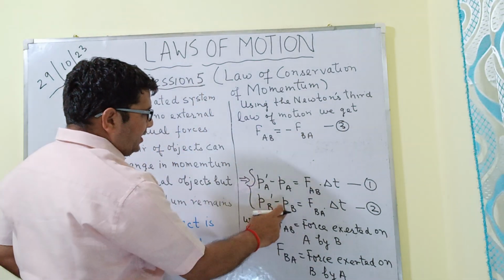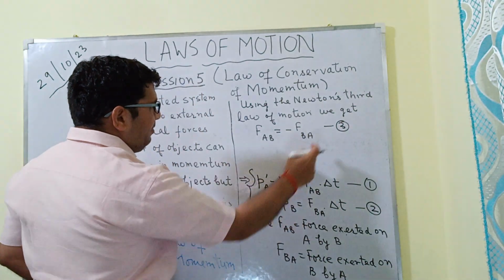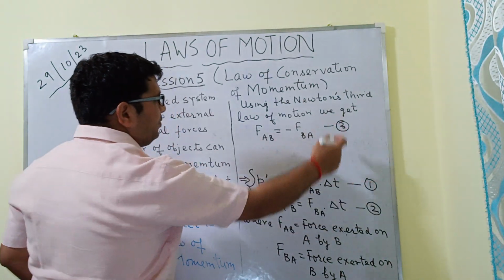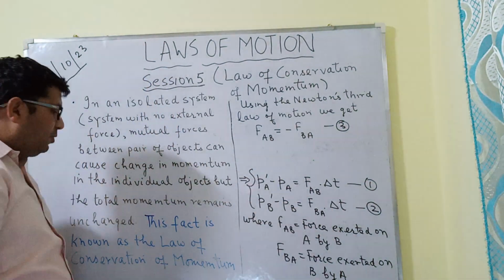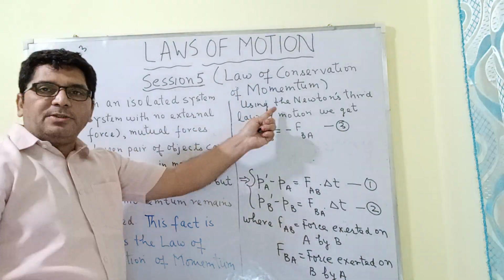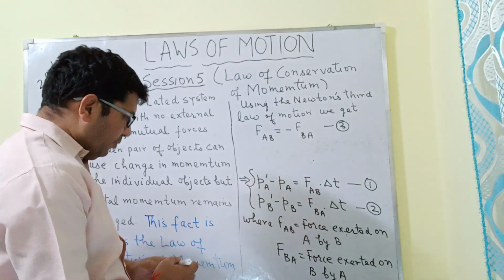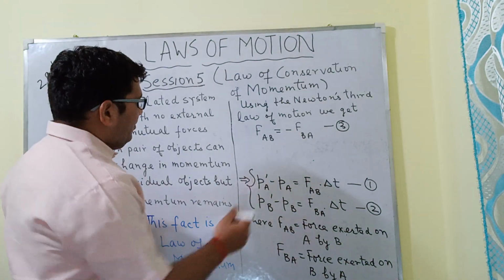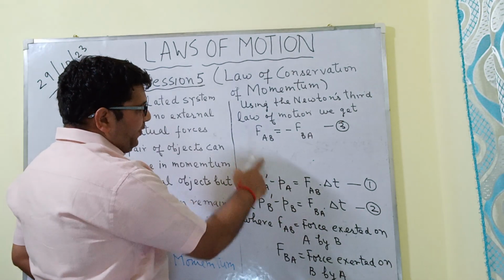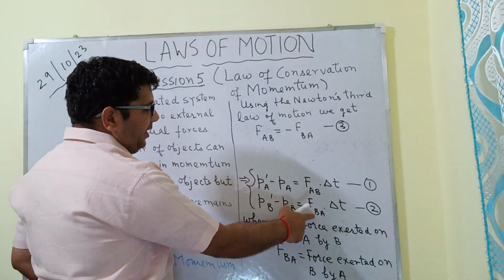So what I will now do is use equation number 1, equation number 2 and equation number 3 to derive the law of conservation of momentum. अब हम क्या करेंगे, यहाँ पर FAB है और जैसे ये आपका है FBA.